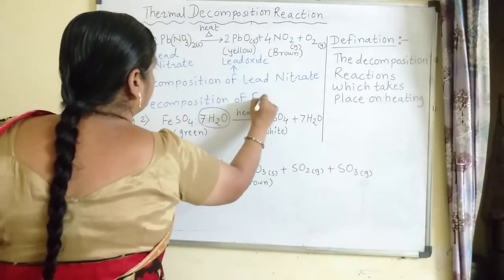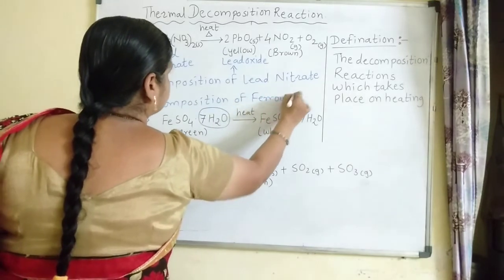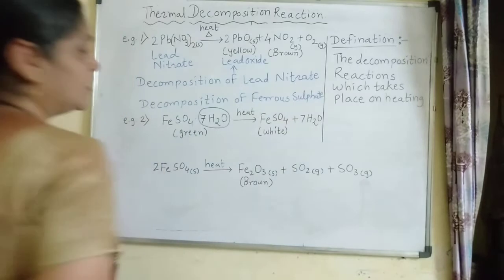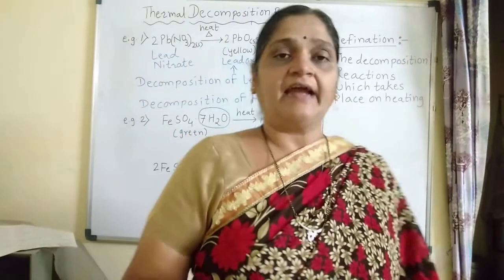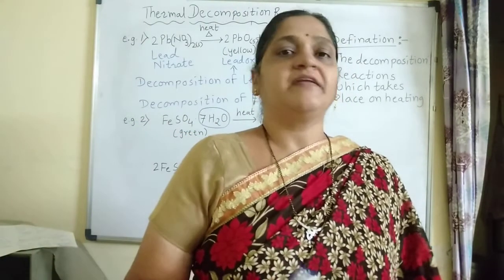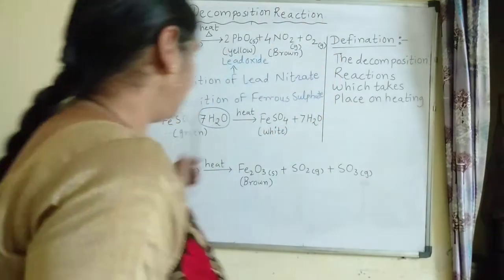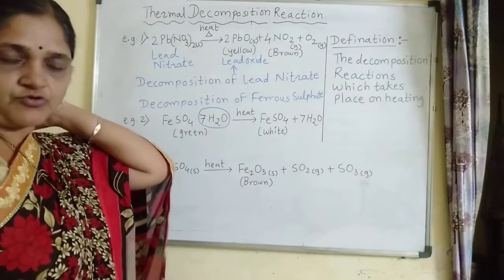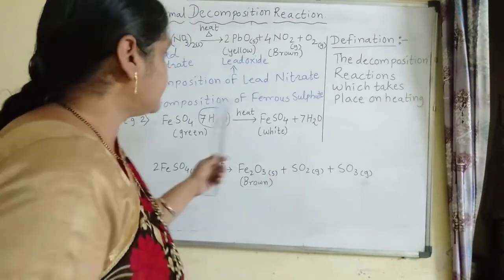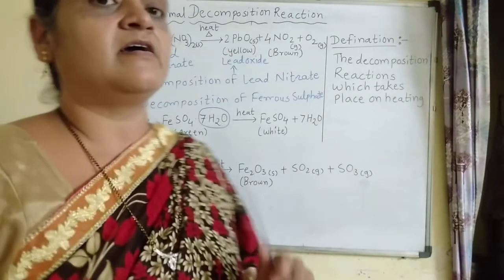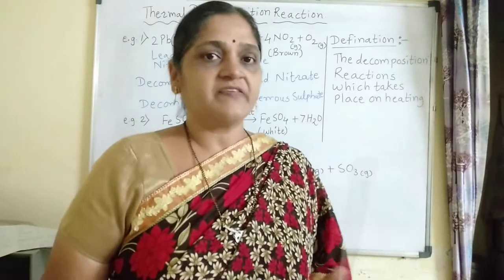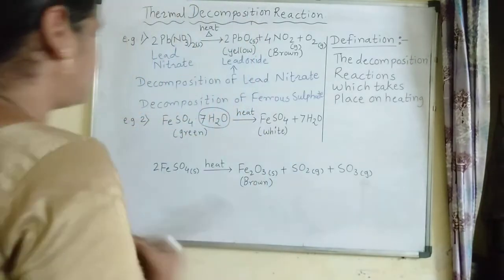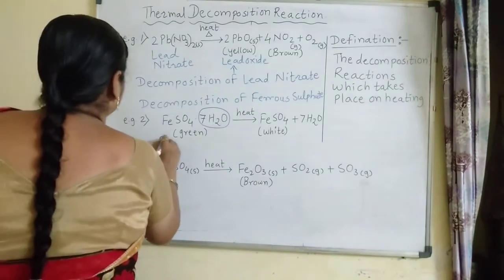Decomposition of ferrous sulfate. The ferrous sulfate crystals are light green in color, and the ferrous sulfate formula is FeSO4·7H2O. Now why is this 7H2O there? Because these water molecules are interlocked with the crystal structure of the salt, and that is why the complete name is ferrous sulfate heptahydrate.